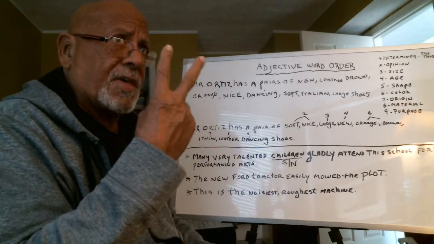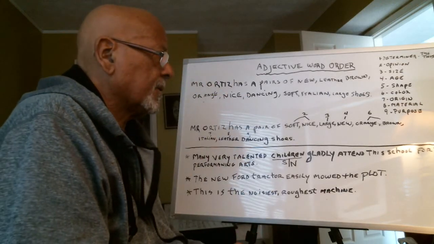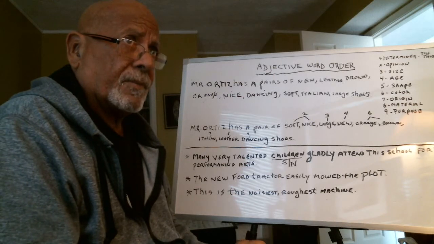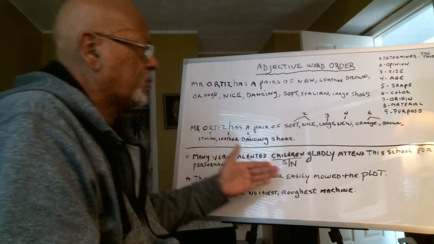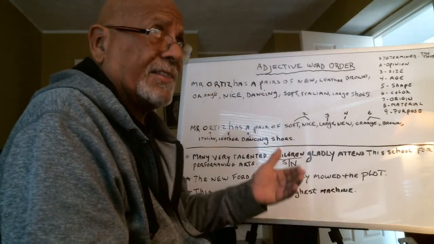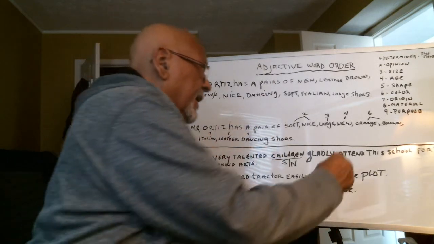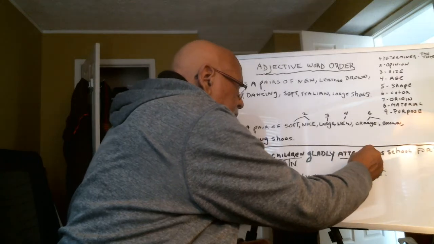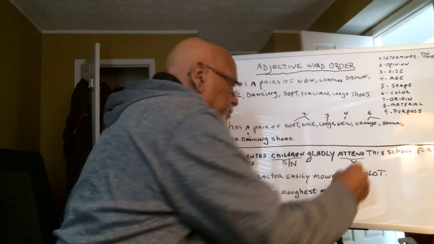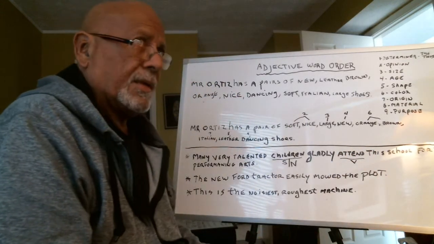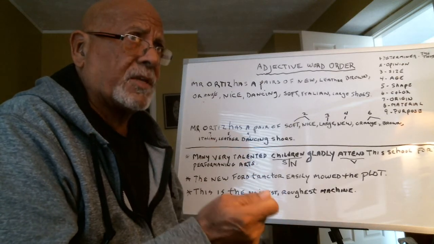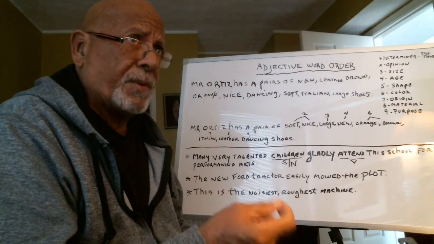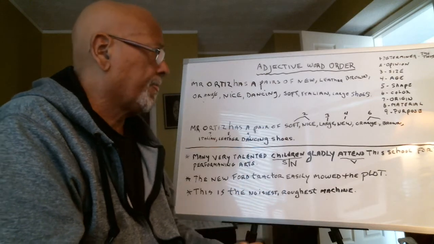The second thing we look for is the verb. Many very talented children gladly attend. Attend is going to be your verb, and attend is an action verb. This is important, and I'll explain it later on.